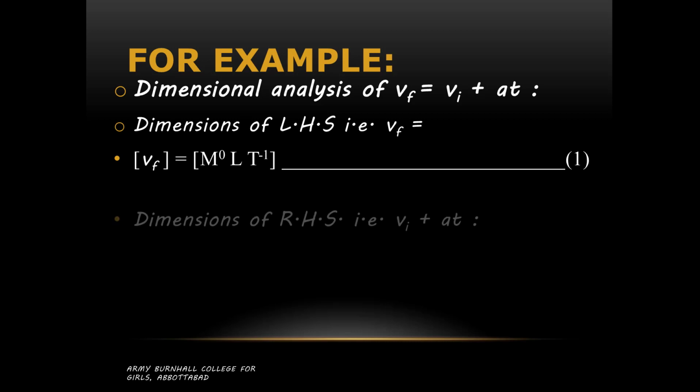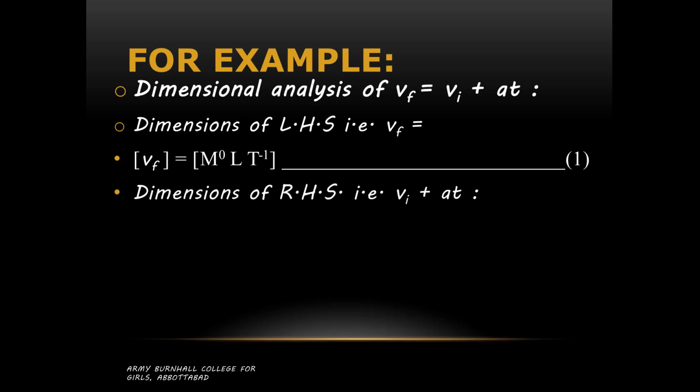Now we will find the dimension of the right hand side, that is Vi + At. The dimension of Vi will be similar to that of Vf because it is independent of the magnitude.